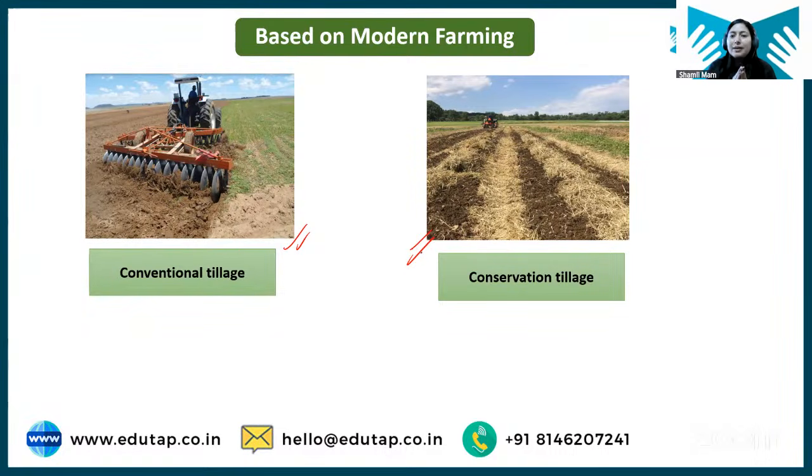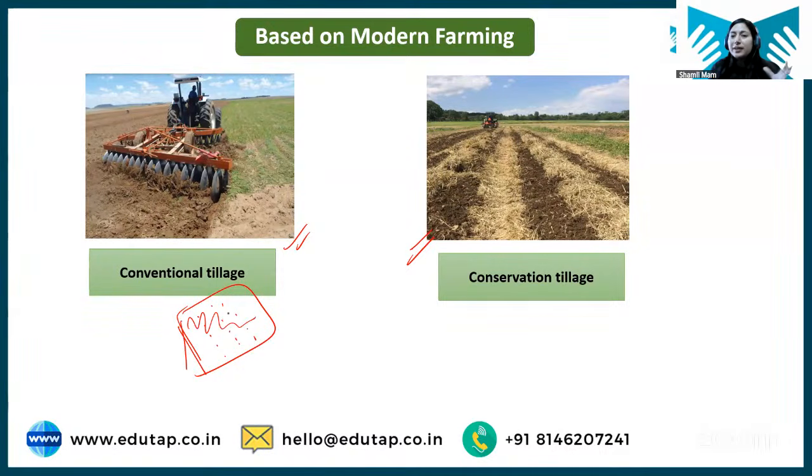But students, this conventional tillage has its own drawbacks, or we can say conventional tillage is harmful, because we are opening the entire field. If we want to sow a crop, we have to open the entire field, no matter where we are sowing the crop.